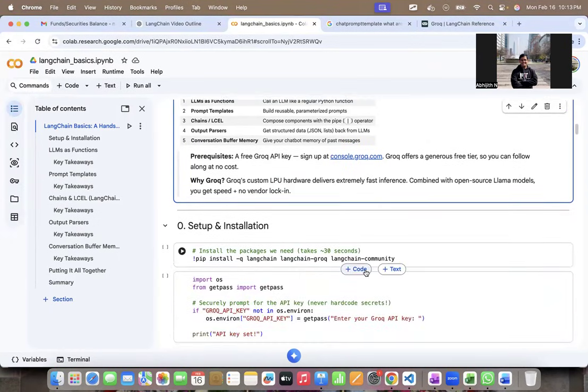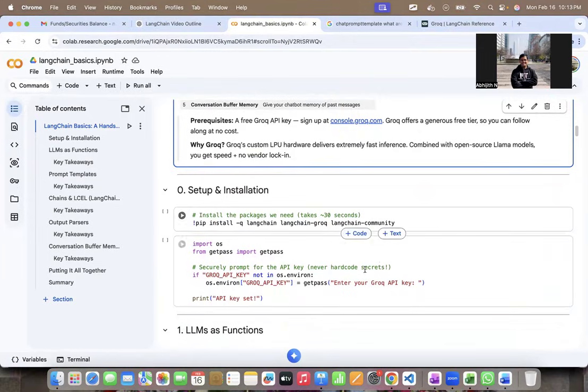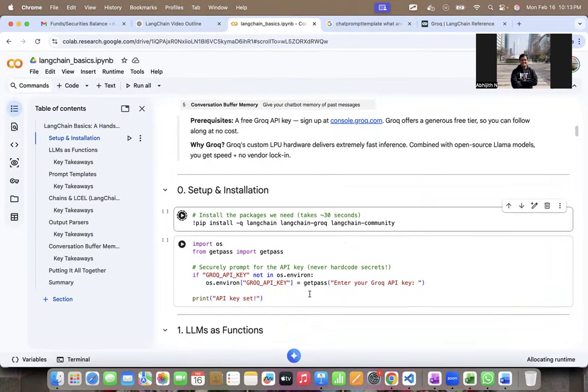Okay. So the first thing which I need to do is install some packages. I'll install these packages like langchain-groq, langchain-community, and even langchain itself is a package here. So each of these packages, I install them first. It'll take a few seconds for this installation to complete.